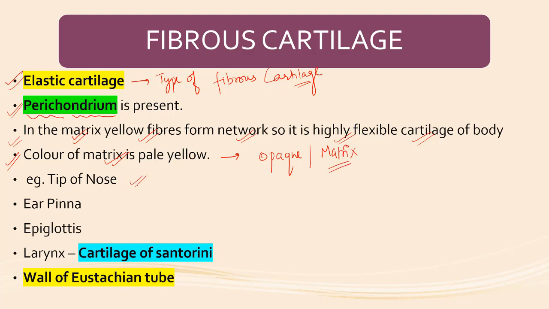Example: tip of the nose, ear pinna, epiglottis, larynx. And which part of the larynx? The cartilage of Santorini. The cartilage of Santorini in the larynx is elastic cartilage, while cricoid, arytenoid, and thyroid cartilage are hyaline cartilage. And the wall of the eustachian tube is also elastic cartilage.